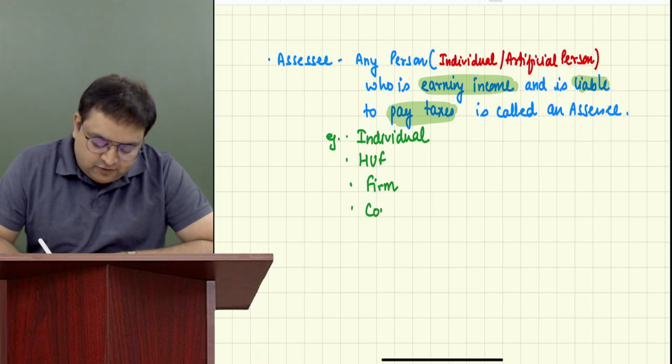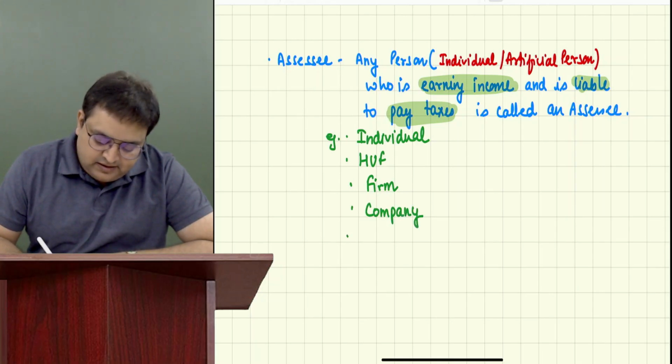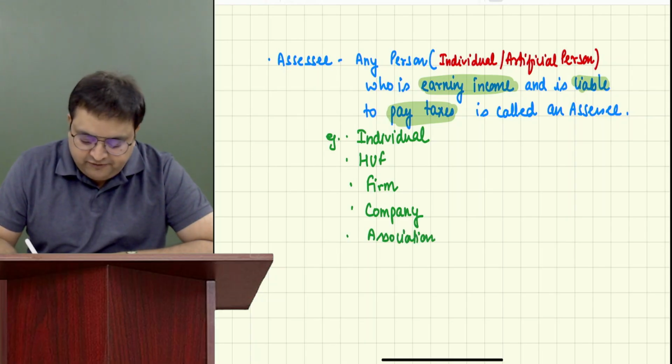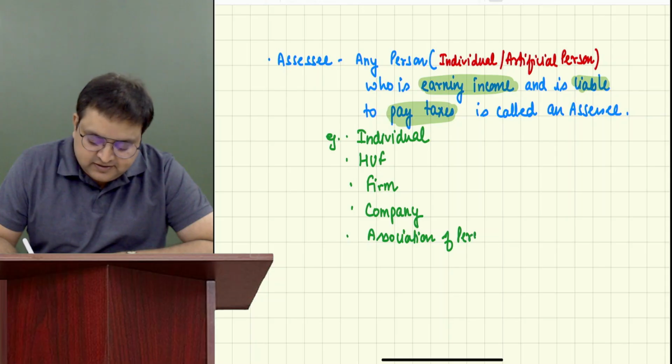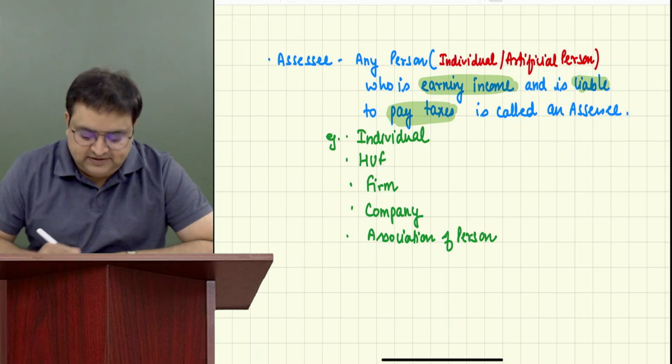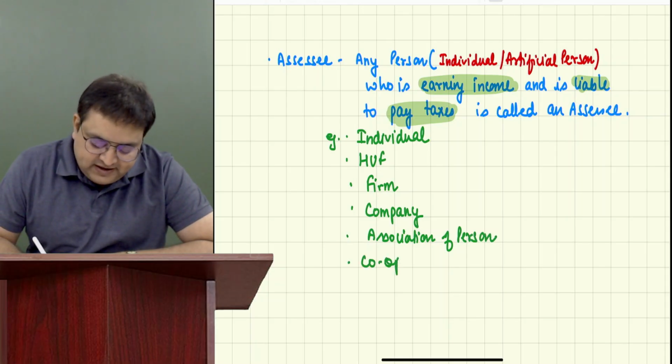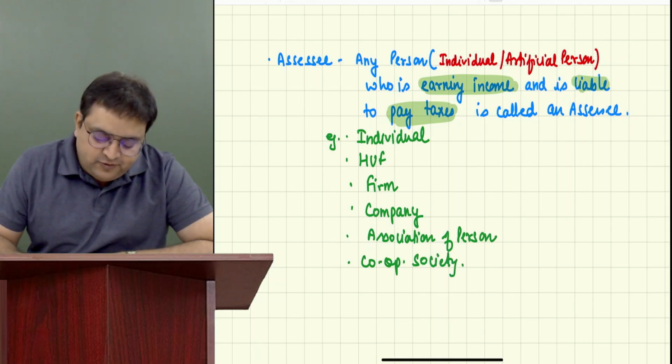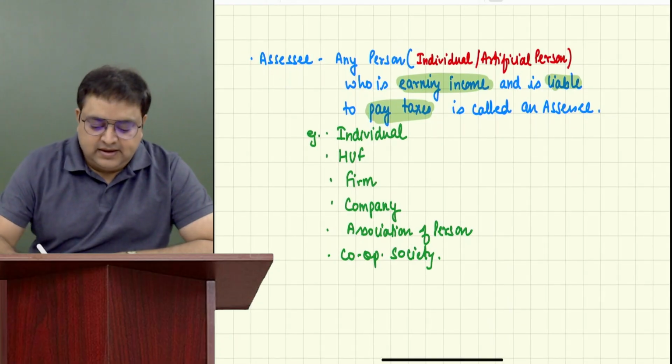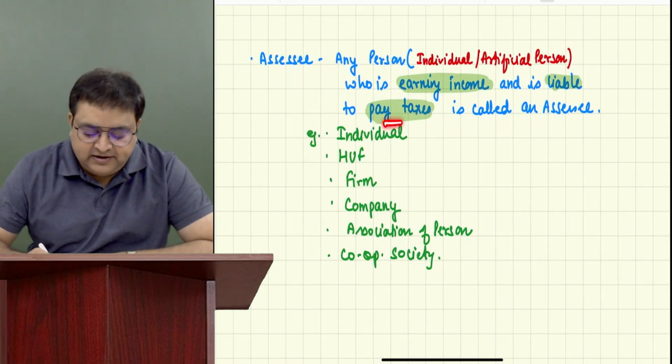A company can also be an assessee. An association of persons, don't worry, I'll talk more about association of persons and body of individuals, can also be an assessee. A cooperative society can also be an assessee. So anybody who is earning income and who is liable to pay taxes is an assessee.